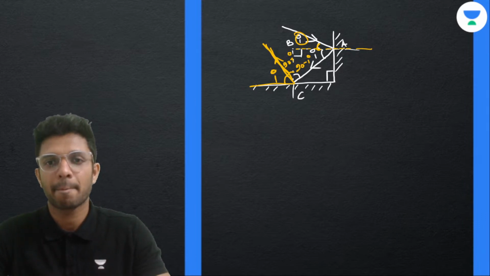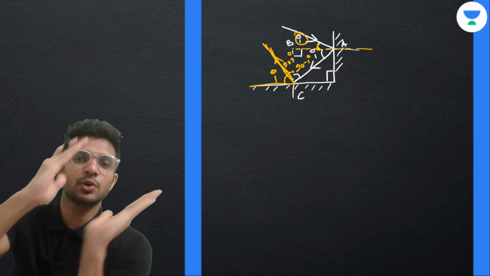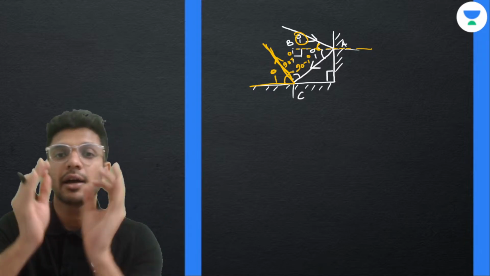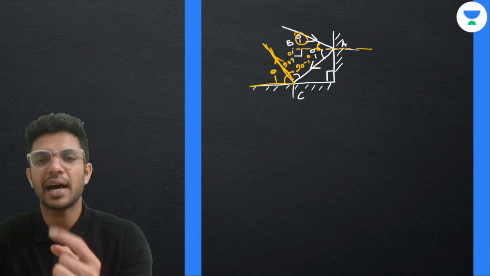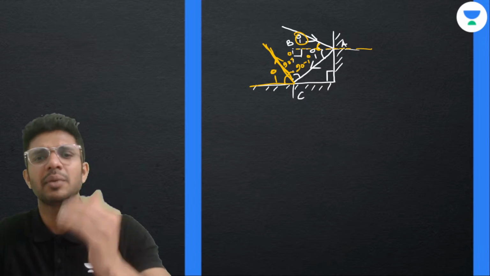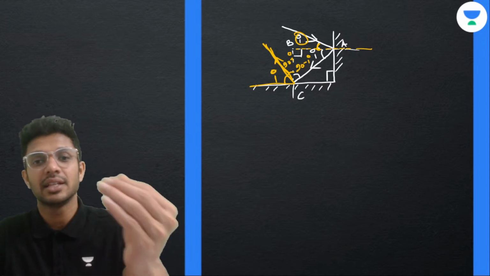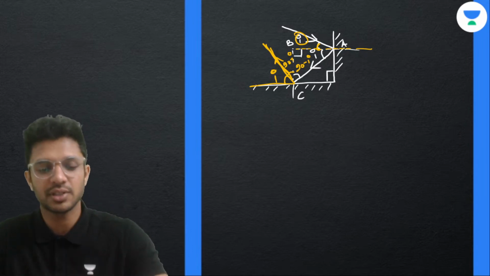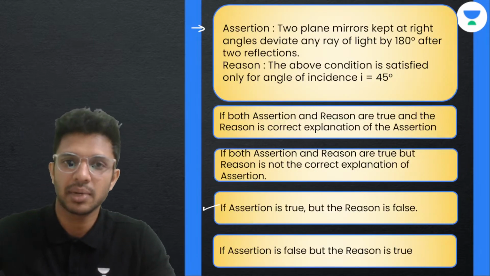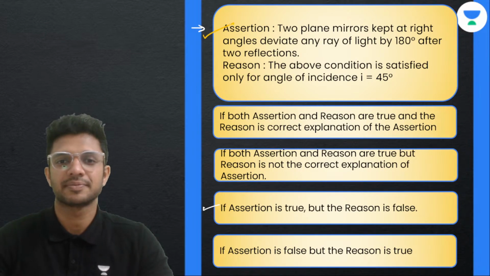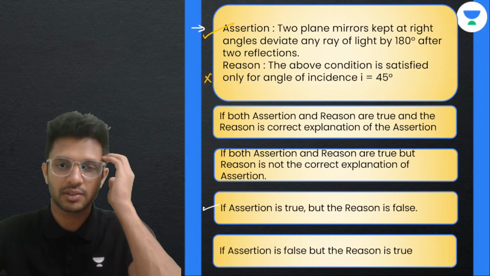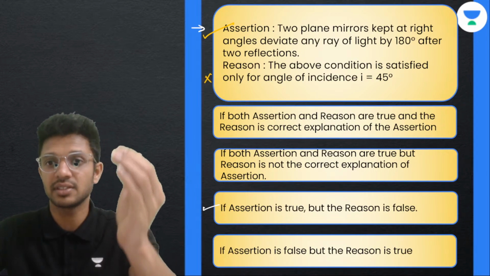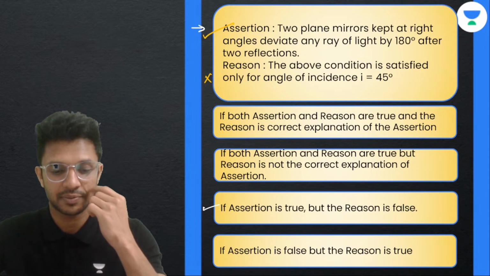What does this mean? If two lines are making the same angle with the horizontal, it means both of them are parallel to each other. So whatever may be the angle of incidence, it doesn't matter. The incident and the reflected light rays, according to this case, will be parallel to each other. So the assertion statement is true. Reason says the above condition is satisfied only for I equal to 45. It's wrong. We have seen just now that for every angle of incidence, the above condition is satisfied.